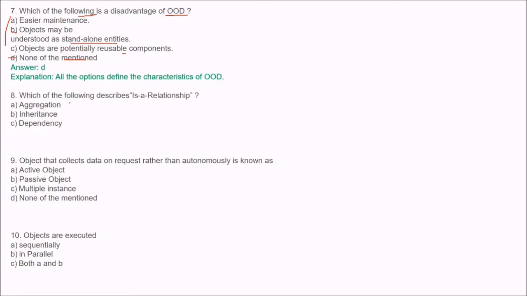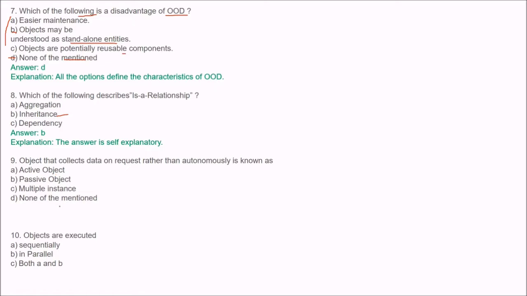Next is: which of the following describes the is-a relationship? This is a this. So is it dependency or inheritance? The answer is B. It is actually inheritance. We have just seen one more question which was similar to this.